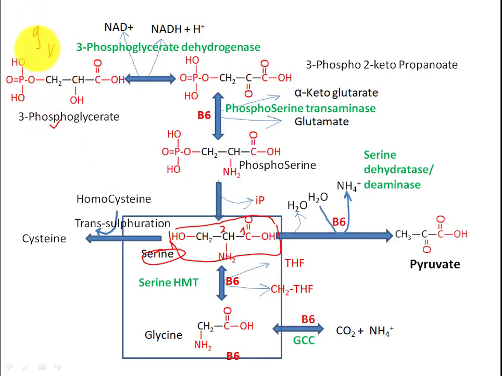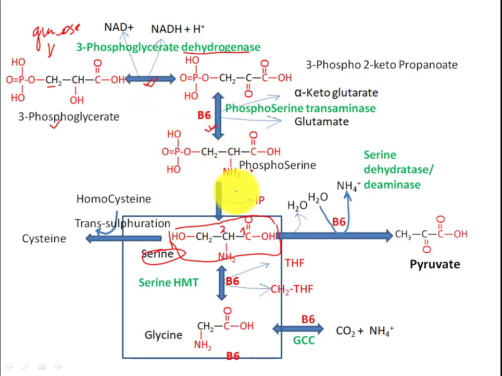Through glycolysis, glucose will produce 3-phosphoglycerate. From this 3-phosphoglycerate, through a dehydrogenation reaction, it converts into a phosphoketo acid. And in the second step, this phosphoketo acid will convert into phosphoserine through a transamination reaction, called phosphoserine transamination. This is a reversible reaction. Up to these two steps are reversible steps.